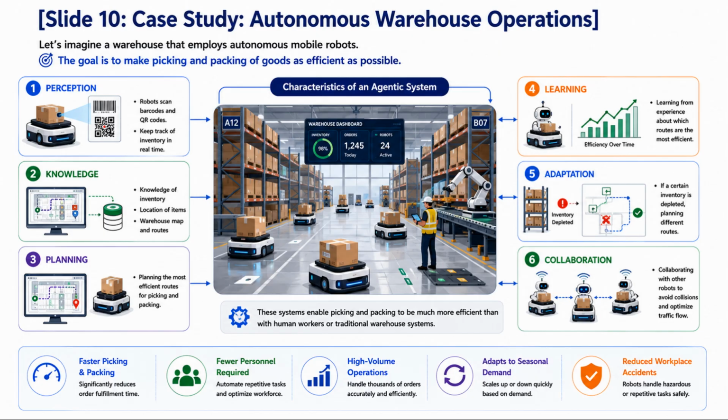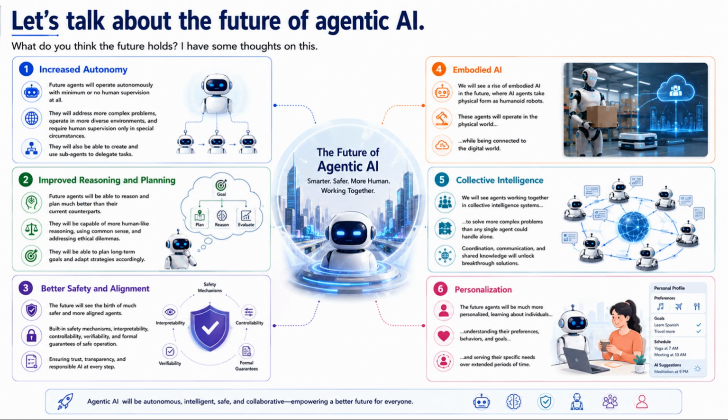These systems enable picking and packing to be much more efficient than with human workers or traditional warehouse systems. Such systems allow for high-volume operations with fewer personnel. They can adapt to seasonal variations in demand. And they can reduce accidents. Let's talk about the future of agentic AI. What do you think the future holds? I have some thoughts on this.